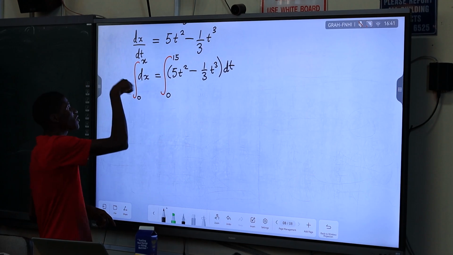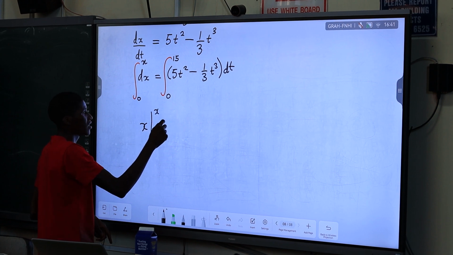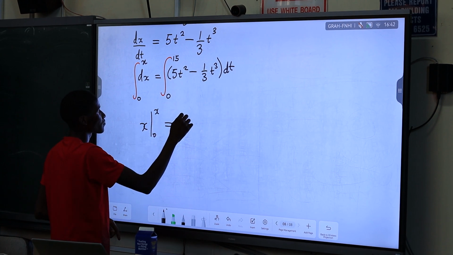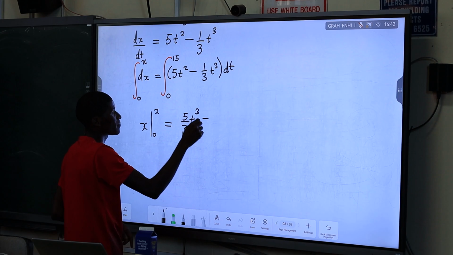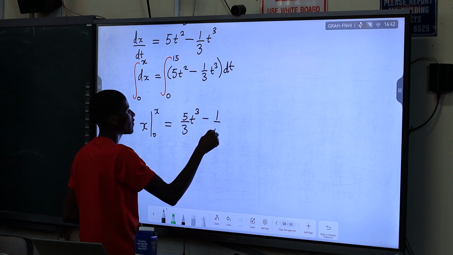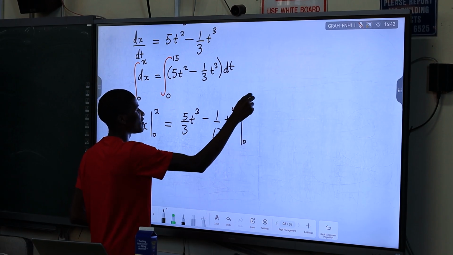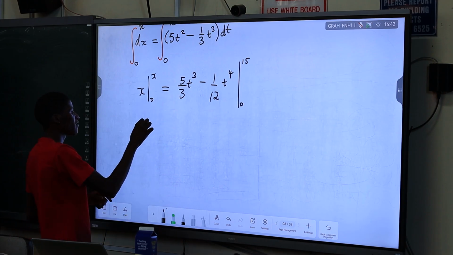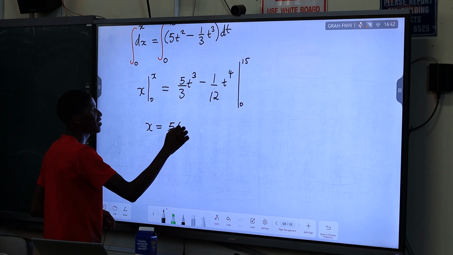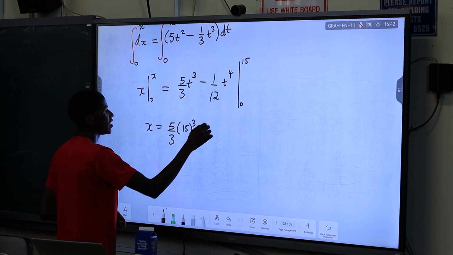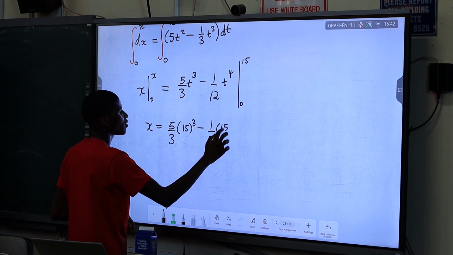If you integrate dx, you get x from 0 to x. Integrate this, and you're going to get 5 over 3 t cubed minus 1 over 12 t to the power of 4, with bounds from 0 to 15. Then all you have to do is solve the integral. x must be equal to 5 over 3 t cubed, substituting 15 cubed at the upper bound, minus 1 over 12 times 15 to the power of 4.